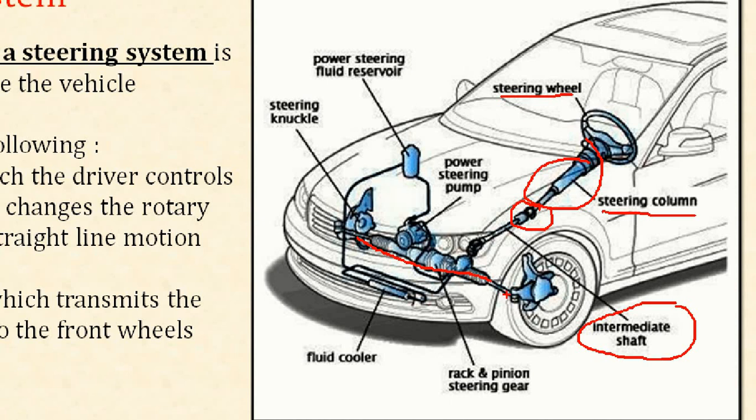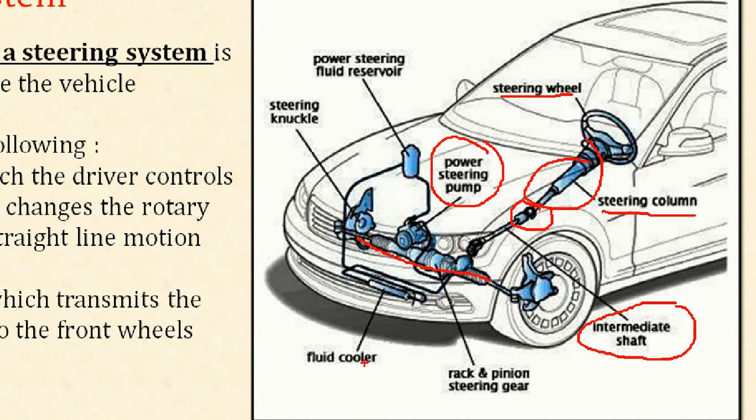To reduce the effort of the driver, we use two hoses, one for pressure inlet and the other for the outward direction. The inlet is provided by the power steering pump. The pressurized oil is transmitted through the gearbox, and particularly we can reduce the effort of the driver.